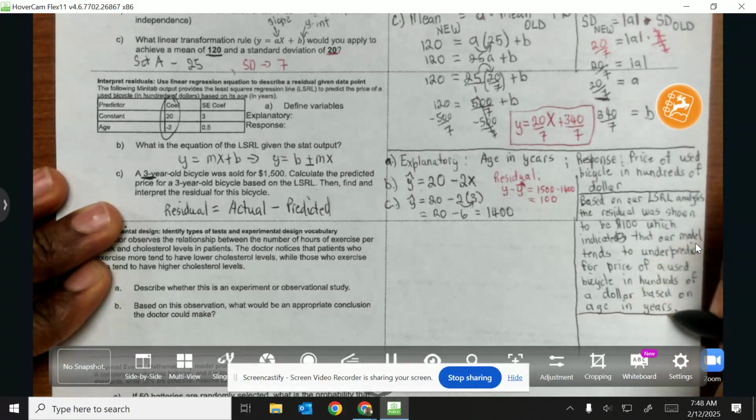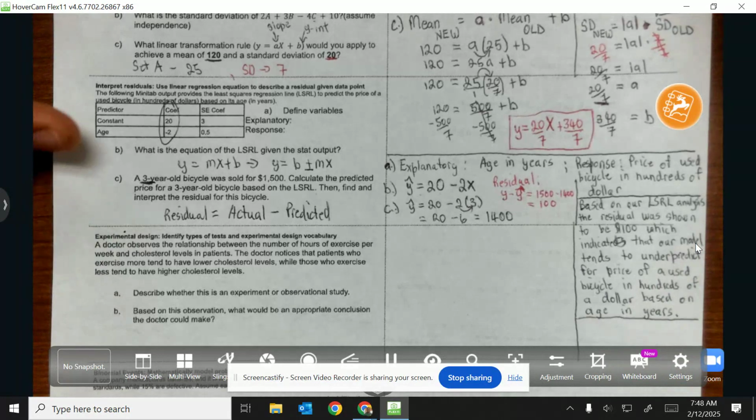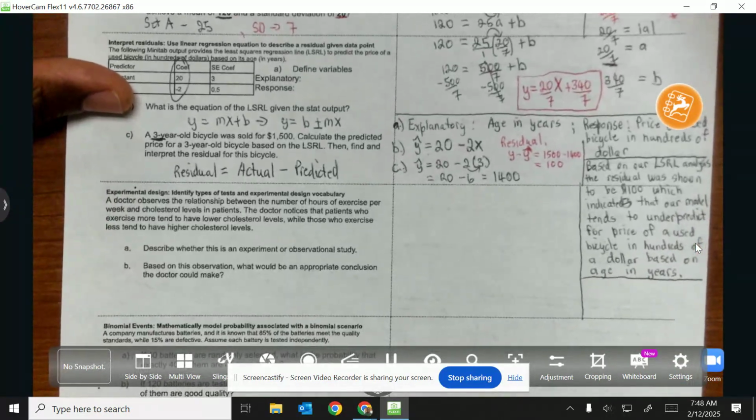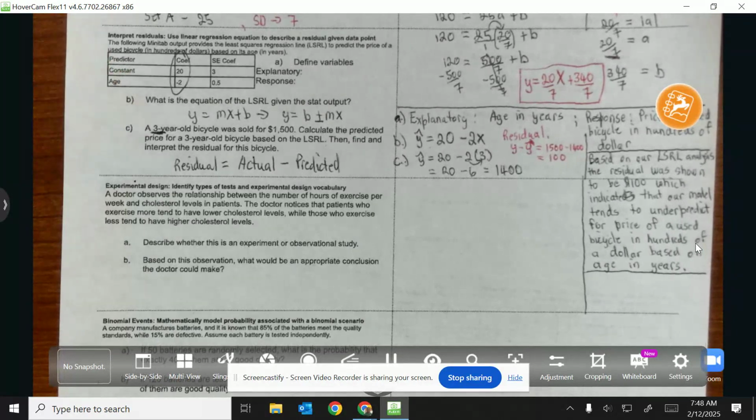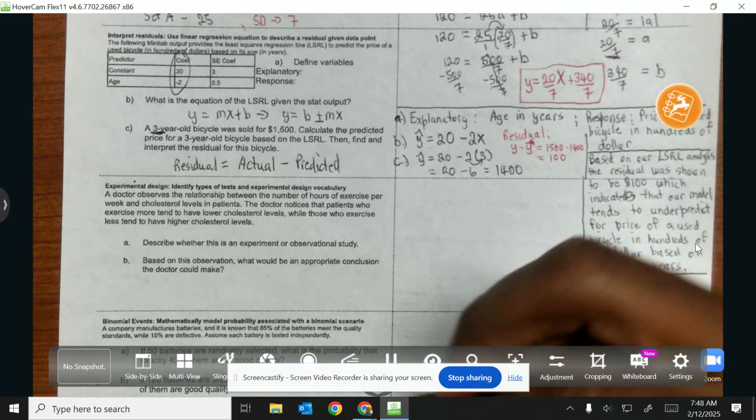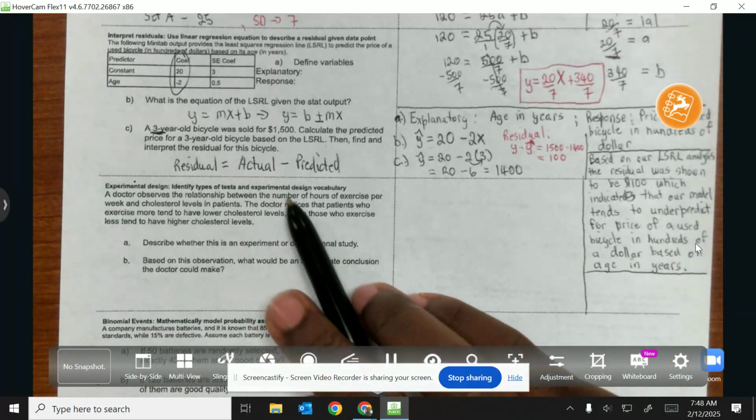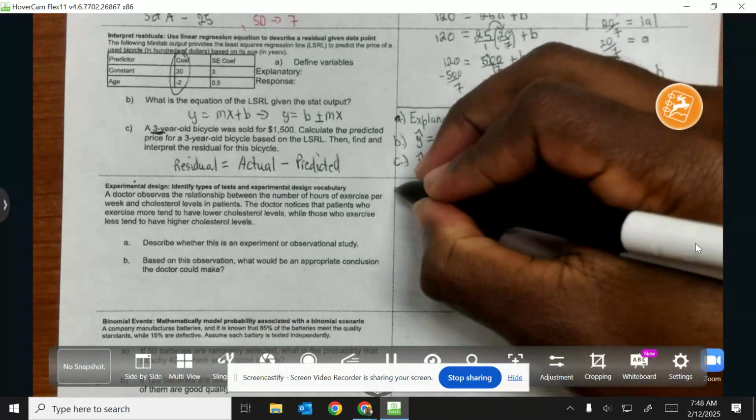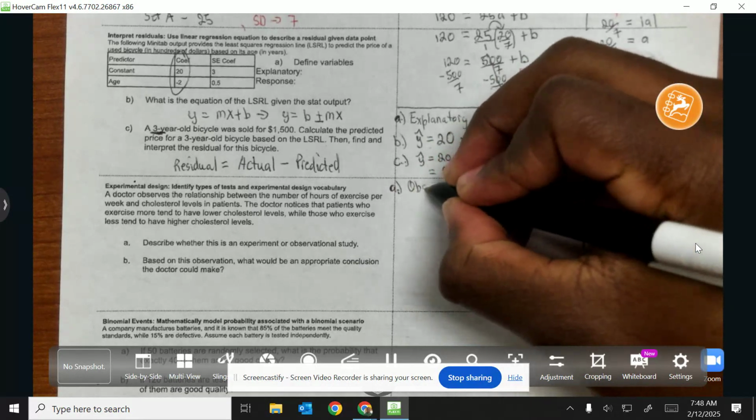The next question states that we need to identify types of tests and experimental designs vocabulary. The question says, a doctor observes the relationship between the number of hours of exercise per week and the cholesterol levels in patients. The doctor notices the patients who exercise more tend to have lower cholesterol levels, while those who exercise less tend to have higher cholesterol levels. Describe whether this is an experiment or observational study. Based on the fact that he's not manipulating any confounding variables, this will be considered an observational study.